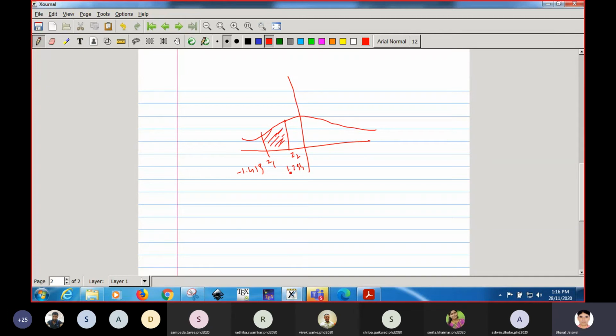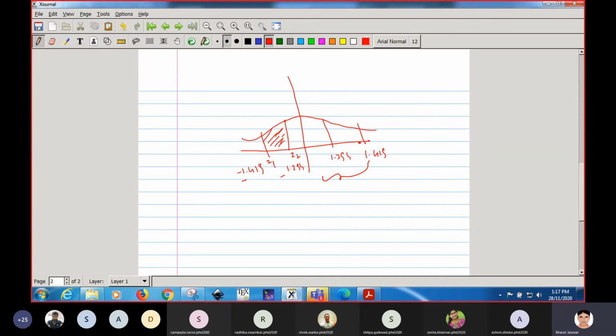So what will we do? We will have to find out positive values first. This is negative, so we calculate with the positive value 1.294, and then 1.419. First you have to calculate the area corresponding to this value, then you will subtract this one.